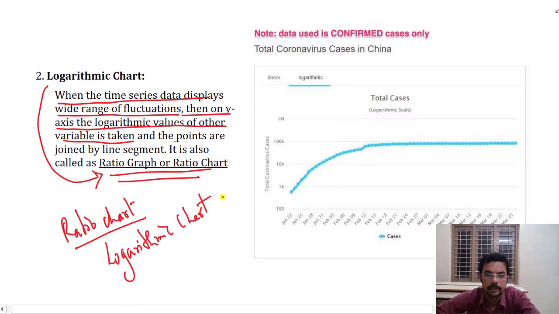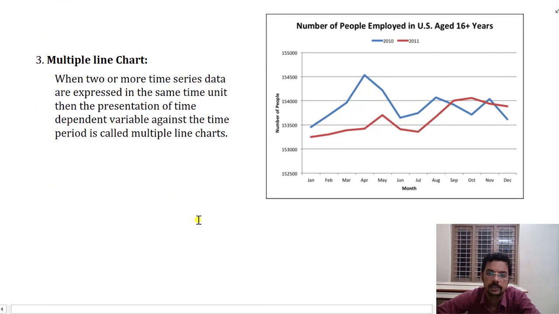Okay, that's it. Next, we'll discuss the multiple line chart. This is just for comparison. It's just a line chart, but two line charts are plotted together on the same graph, on the same axis. For example, in the first innings, the first batsman got this much, and in the second innings, the other batsman got this much. So that is what we do.